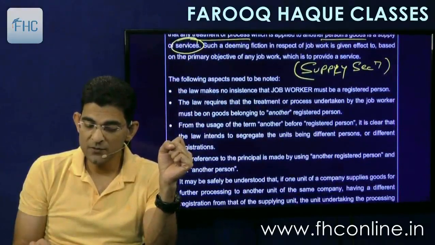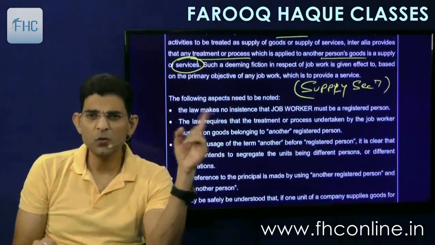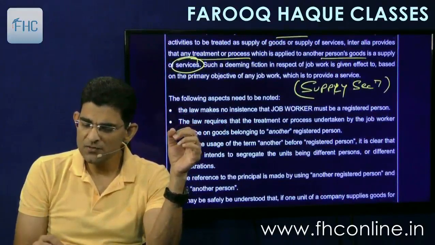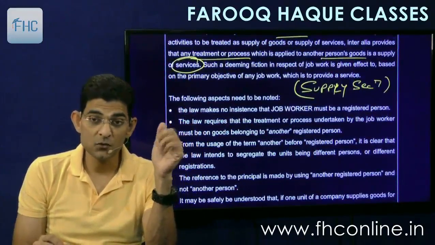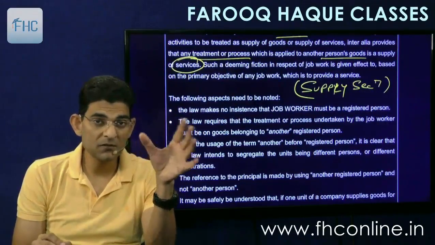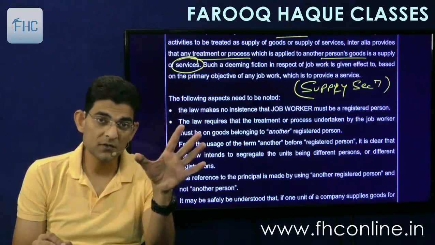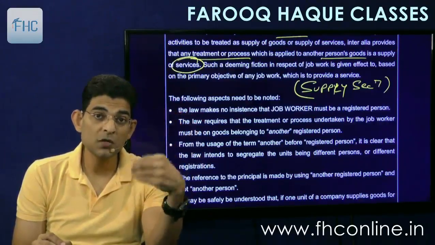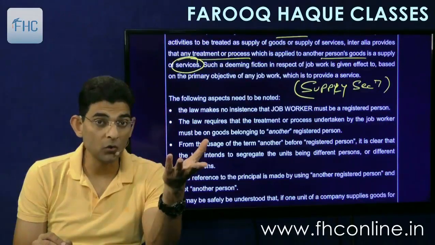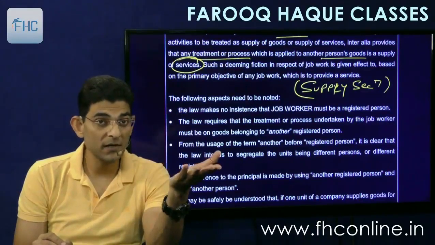And the following aspects need to be noted, or rather one more line is there, that such a deeming fiction in respect of job work is given effect to based on the primary objective of any job work, which is to provide a service. So once the primary objective is service, it will always be called a service. Job work is always called a service in GST, even though some goods may be involved.